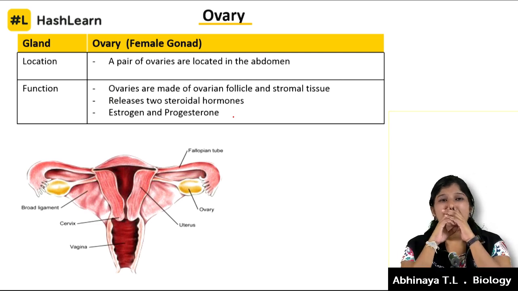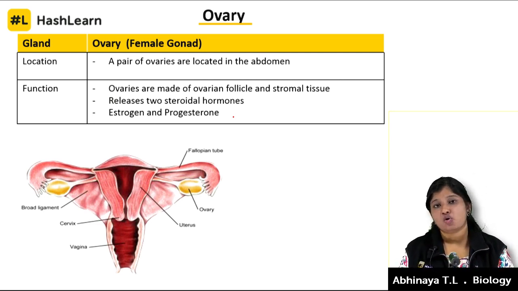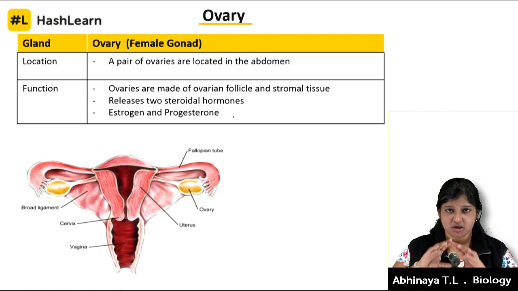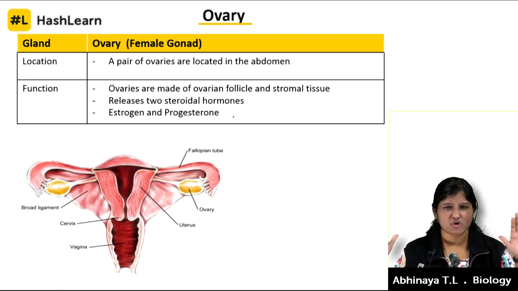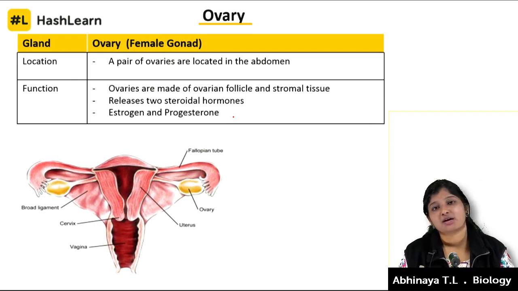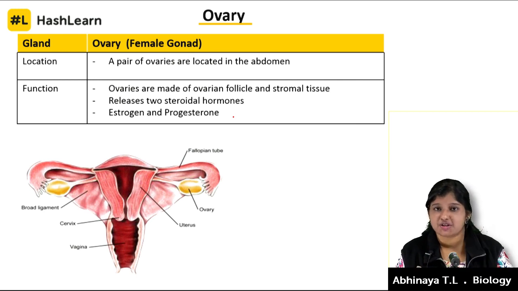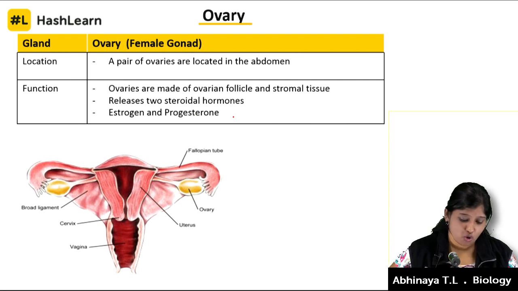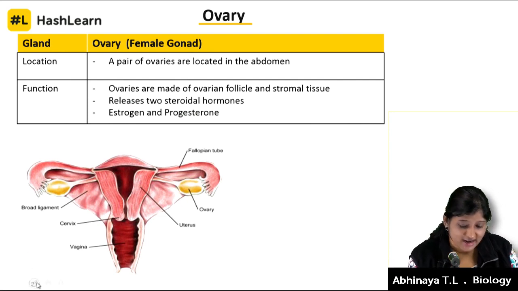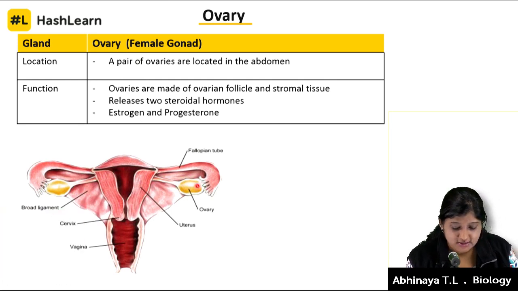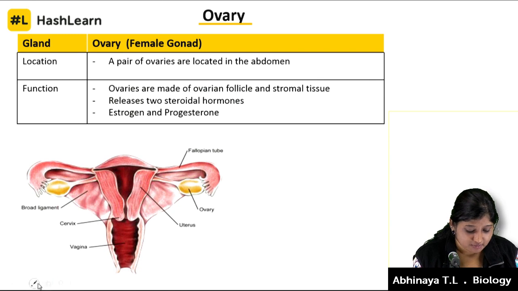Now we generally put it like this: when a woman gets into puberty, that's when the menstruation cycle is set off. I'll just give you a picture of how it happens, not very deep, so that you understand why these hormones are released. When the menstruation cycle sets in, there's going to be maturation of the ovary. You see it in the picture. I've put the ovary there. It is placed right in the abdomen. So this is the ovary which I have been highlighting.